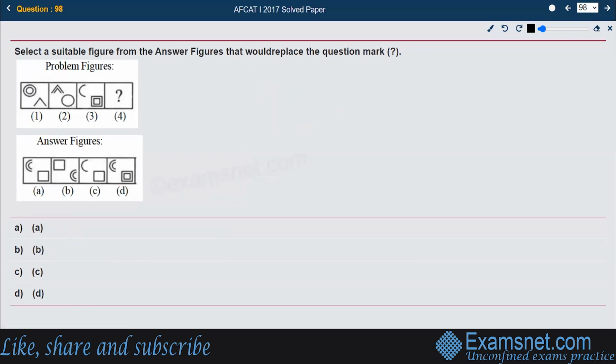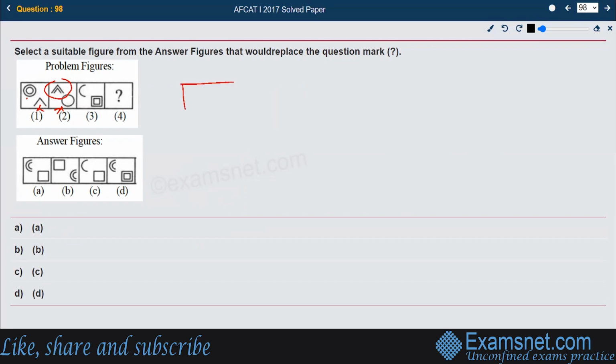Next, select a suitable figure again, and we have to figure out what is available at the question mark. Let us see what is happening between 1 and 2. This was 2 circles and 1 of this type of shape. What has happened in 2? The single circle has become two, and the inverted A has become twice in number. So they are swapping their positions also, and swapping their numbers also.